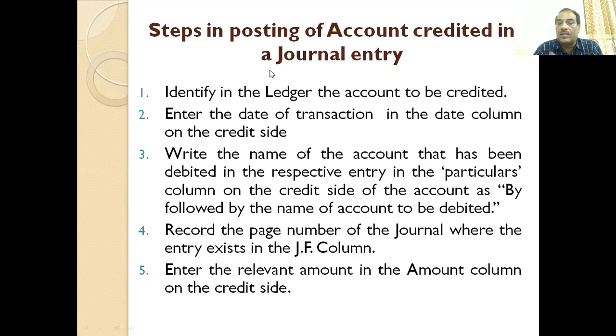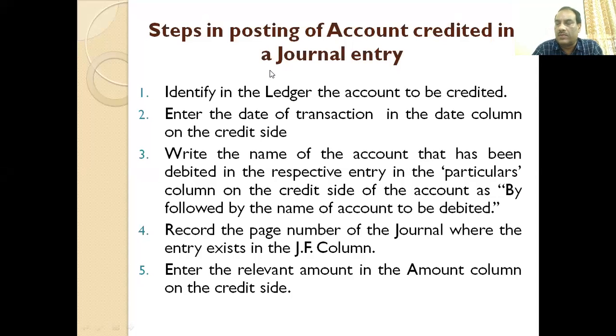And then record the page number of the journal where the entry exists in the journal folio. This is simple. And enter the relevant amount in the amount column on the credit side. And then write the amount of the transaction which has been made. So this is the third point only.